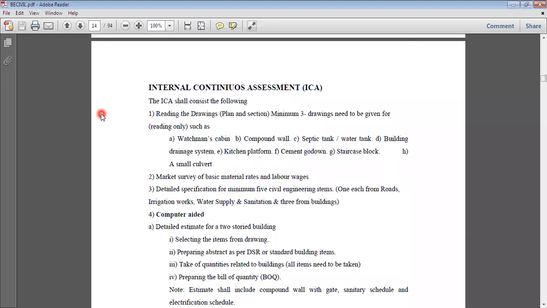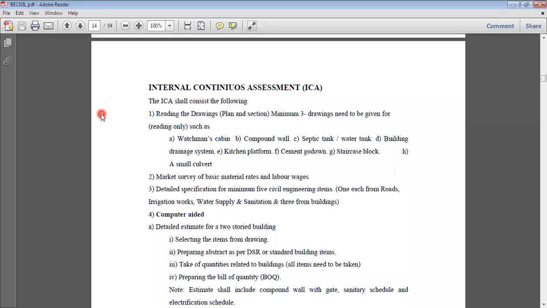Please remember, if you are working on the site and you are unable to read the drawings, that means whatever plan is in your hand, you are not understanding that particular plan. So if you are not able to understand the plan, how it has been made, and according to the plan, what our execution method is, then it is very difficult for you to work on the site.